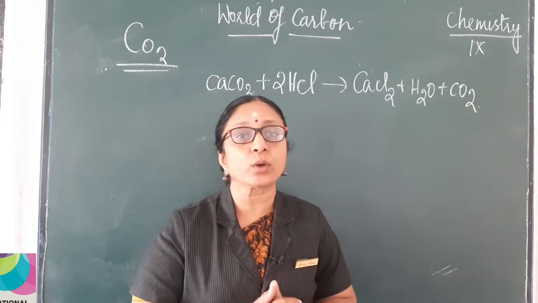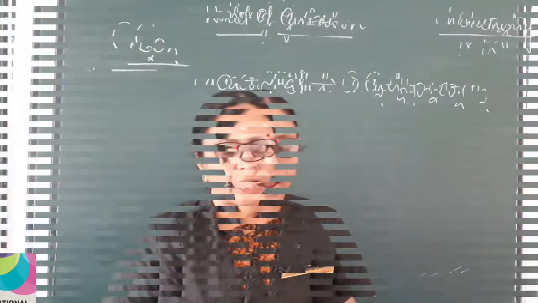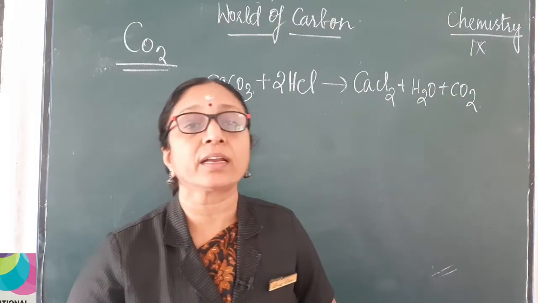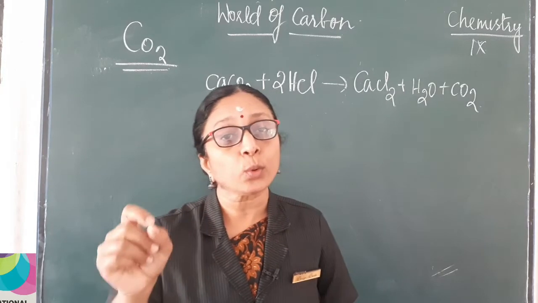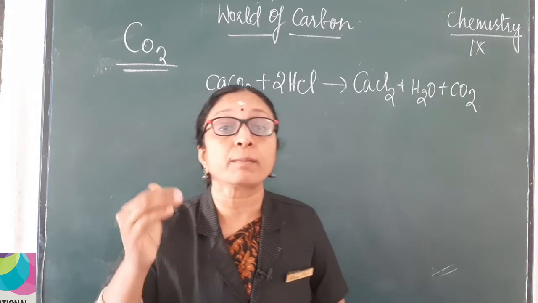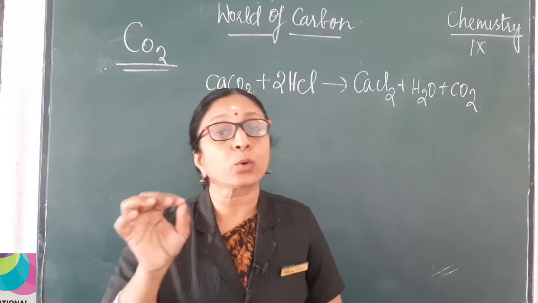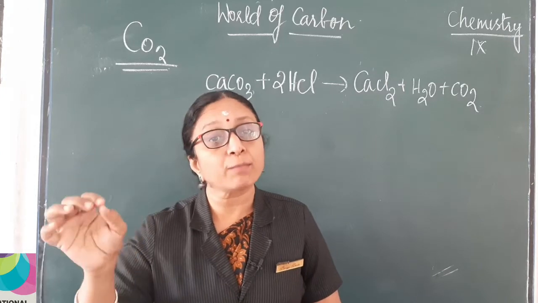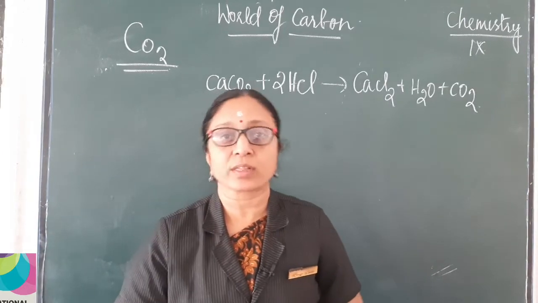There is a question in your textbook. Take your pencil and note it down. So how can we identify that the gas formed here is carbon dioxide? Write it down: by passing it through lime water. What happens? The lime water turns milky. So what is the answer? By passing it through lime water. If the lime water turns milky, then that gas is carbon dioxide gas.